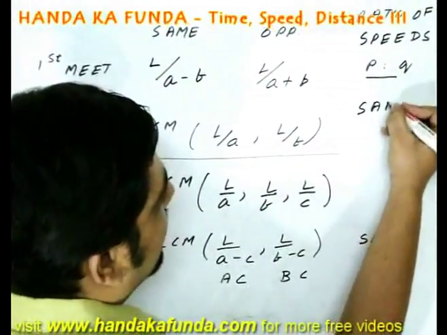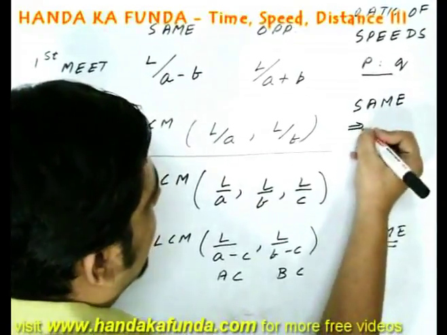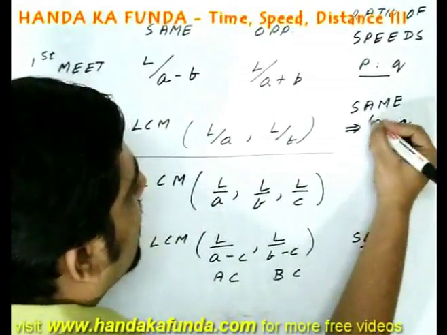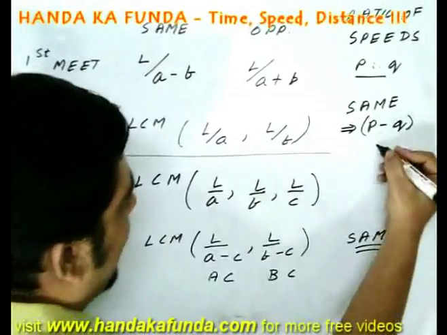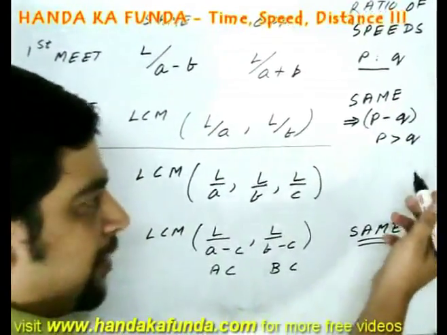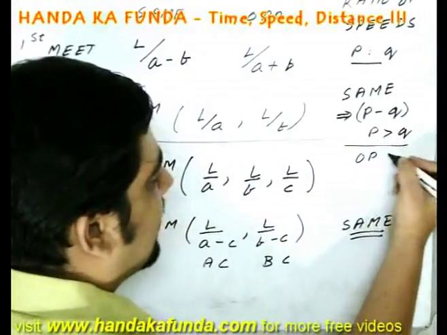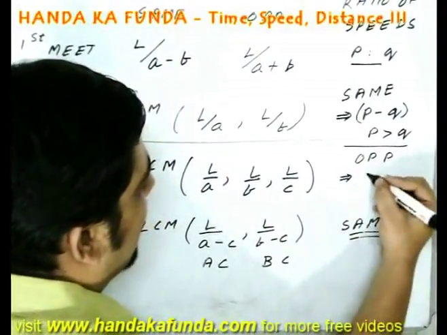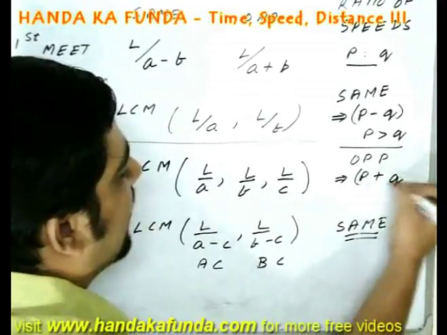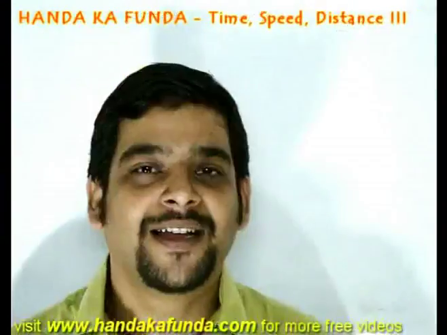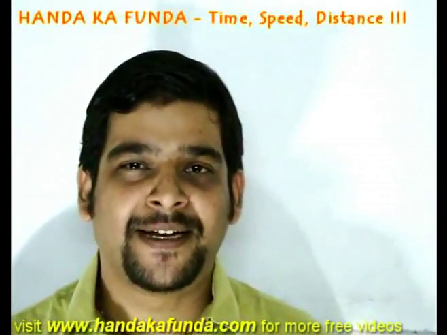If they are running in the same direction, then they will meet at P minus Q different points in the circle, provided P is greater than Q. If Q is greater, then it will be the other way around. However, if they are running in the opposite direction, then they will meet at P plus Q different points on the circle. That wraps up the session on time, speed and distance.